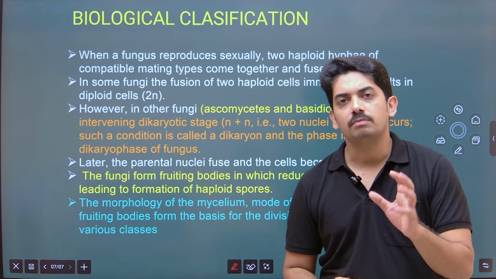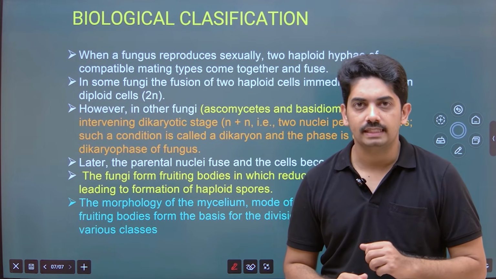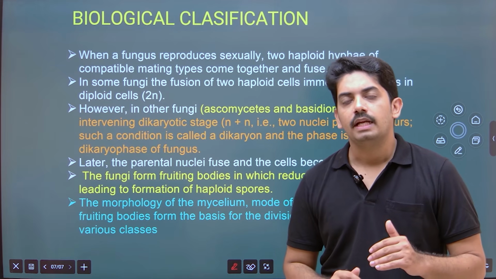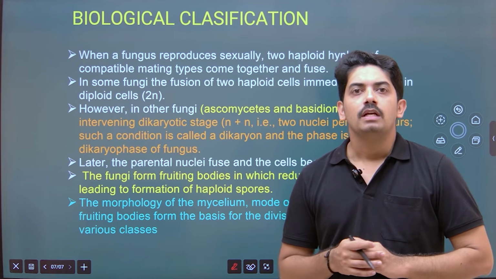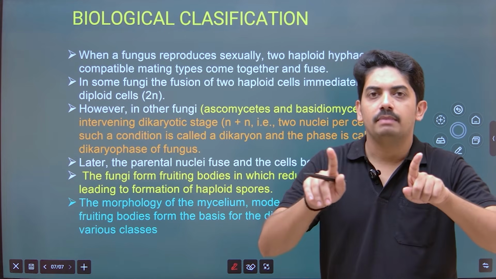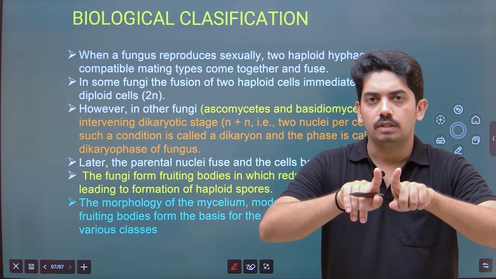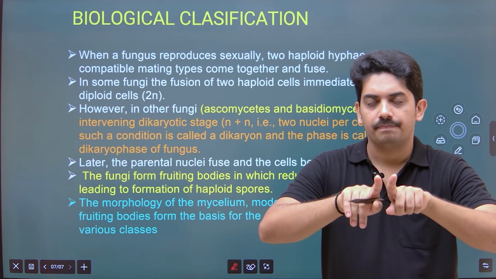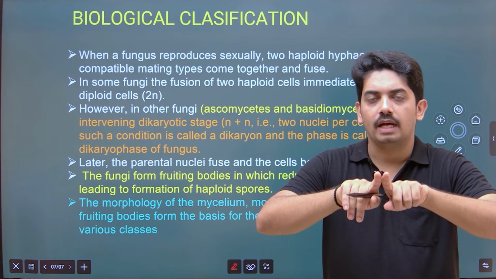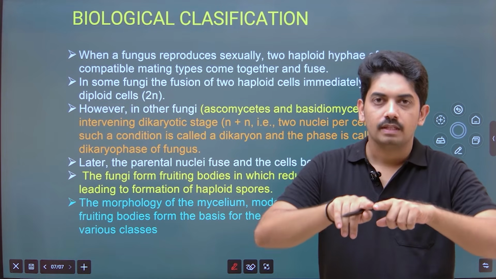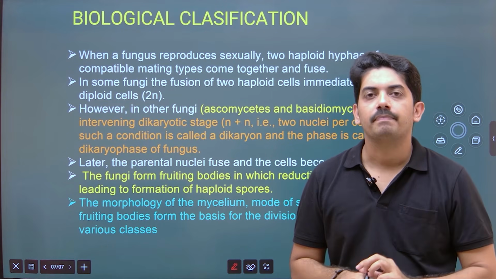But in some members of Ascomycetes and Basidiomycetes, it is very common in Basidiomycetes, first two compatible hyphae come near to each other, and the cytoplasm of these two hyphae fuses, leading to plasmogamy.